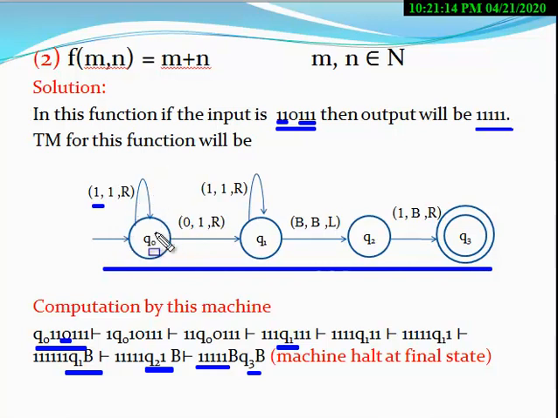As soon as 0 appears on the tape, the machine changes 0 into 1 and again moves to the right direction.